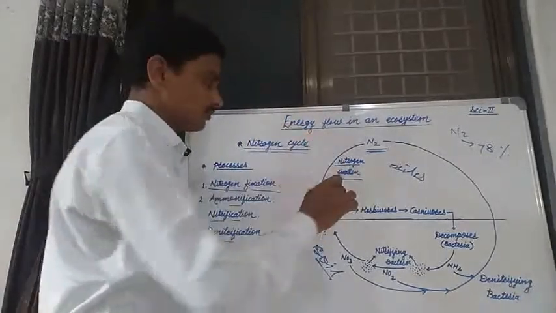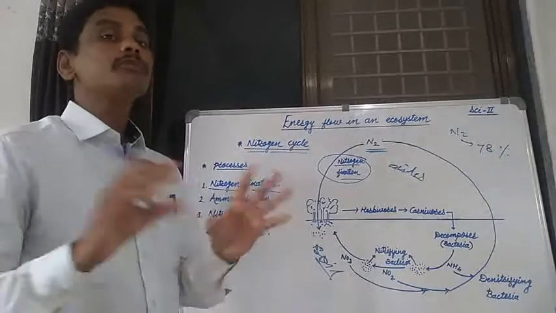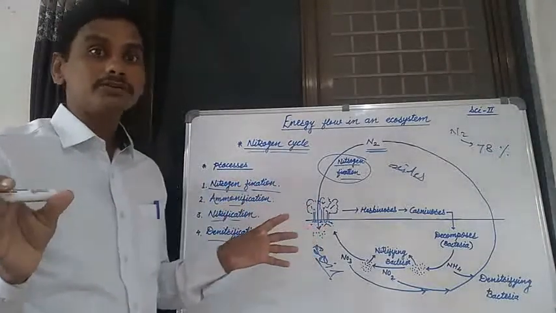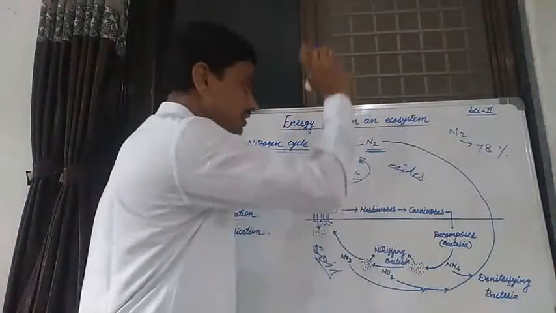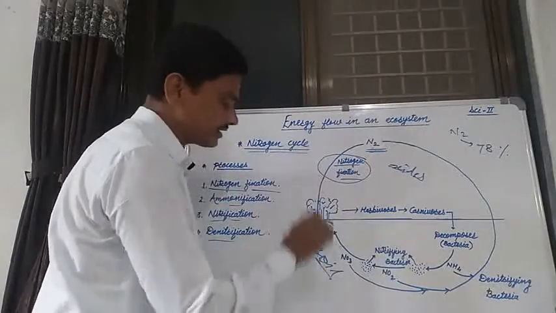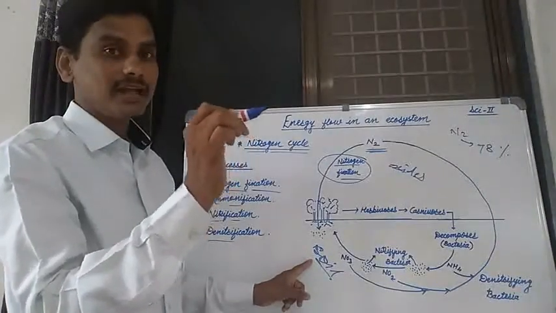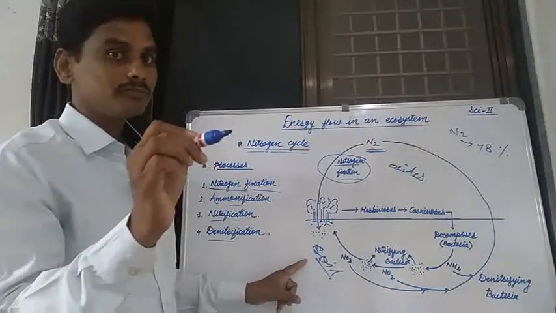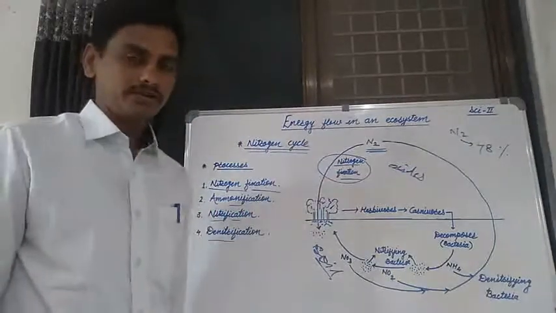That process is known as nitrogen fixation. It is a natural, physical process, the fixation of nitrogen. In the fixation of nitrogen, nitrogen is converted into various fertilizers: nitrate, nitrite and ammonia. It is one of the physical processes known as fixation of nitrogen.